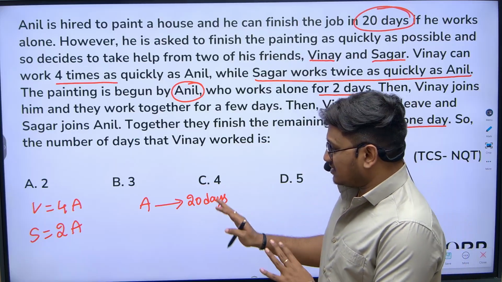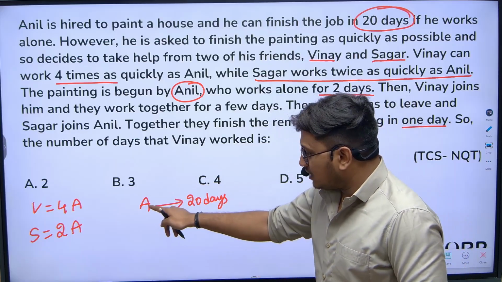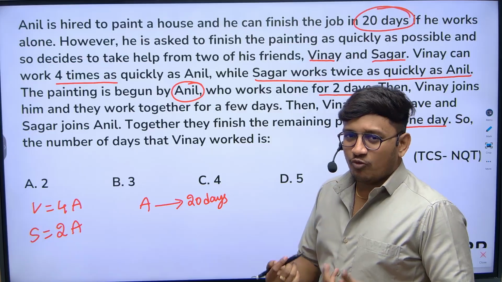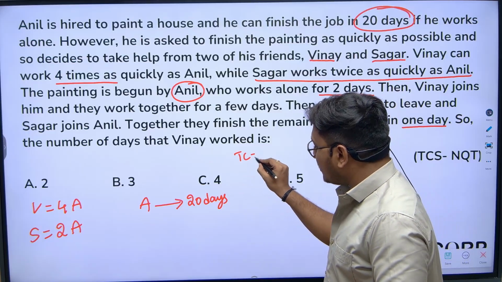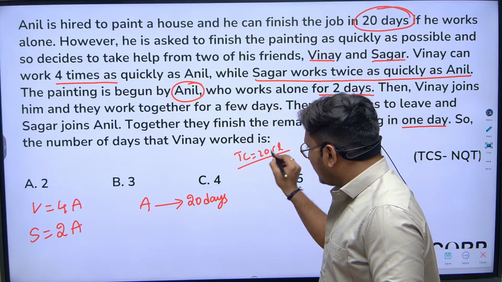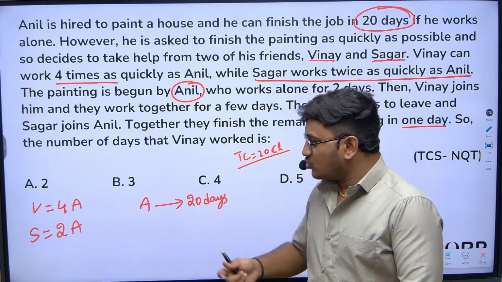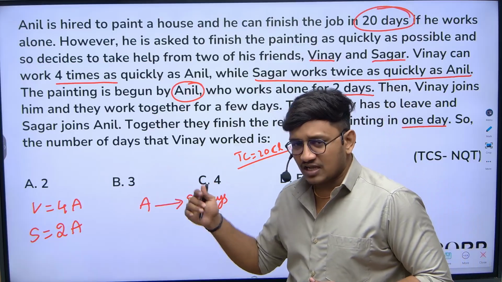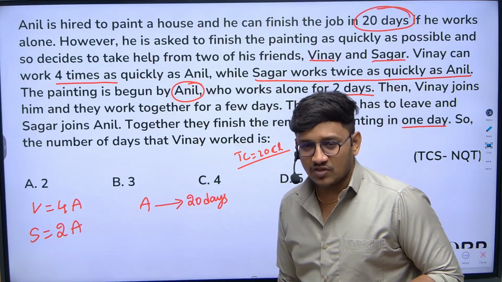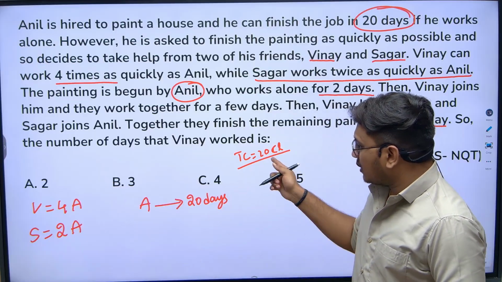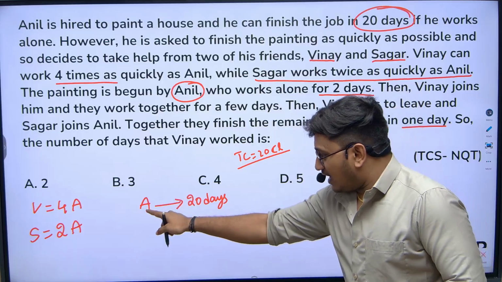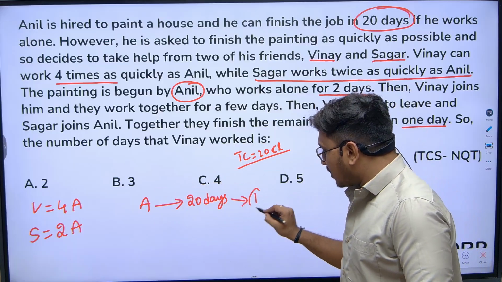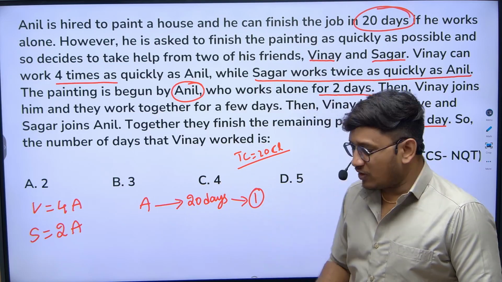Here they're talking about Anil completing the work in 20 days. Only one value is given. Why can't we assume that total chocolate is 20 chocolates? You can assume that, because no time is given for Vinay and Sagar, only their efficiencies. So assuming total chocolates is 20, if Anil can eat 20 chocolates in 20 days, Anil eats 1 chocolate in 1 day.